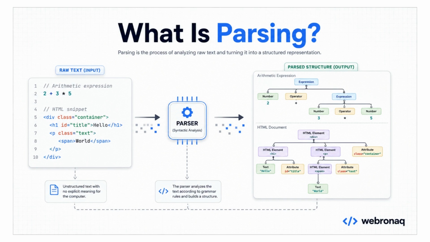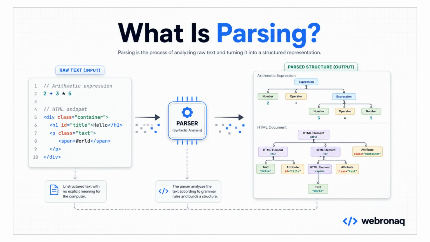Hello, friends. In this video, we're going to understand what parsing actually is and why almost every serious software system depends on it. Whenever you write code, open a web page, send JSON to an API, or even type a search query into Google, somewhere underneath, a parser is trying to understand structured meaning from raw text. That is the key idea here. Parsing is the process of taking plain input and turning it into a structure the computer can reason about.